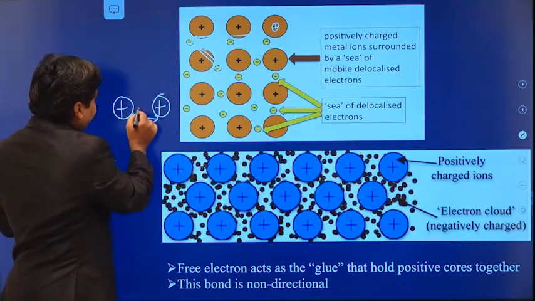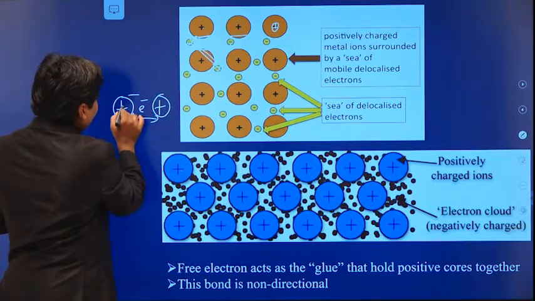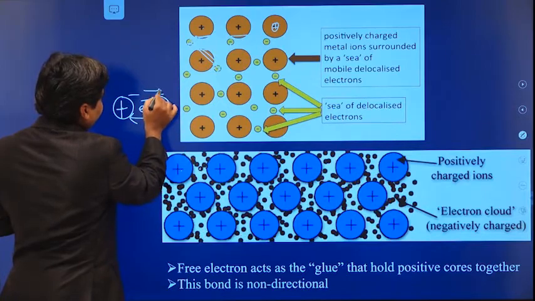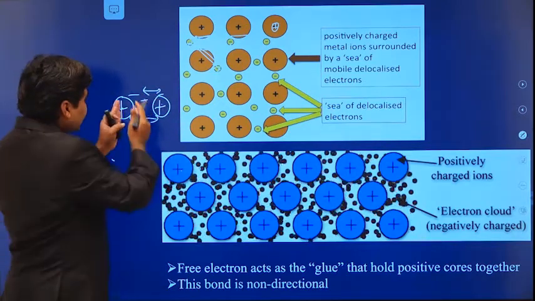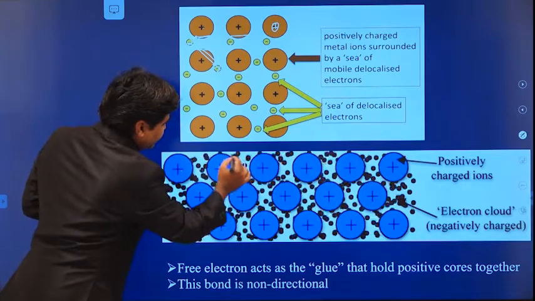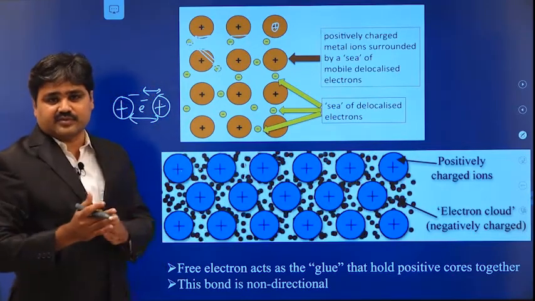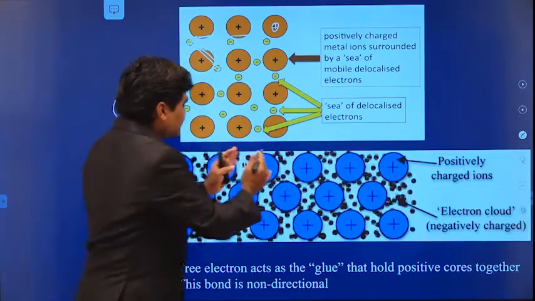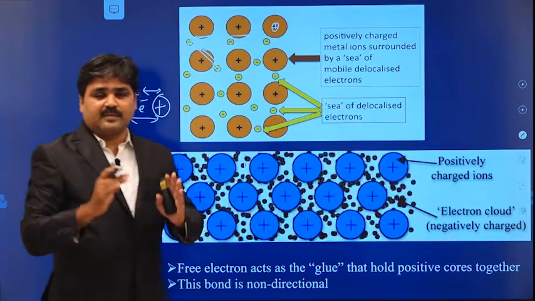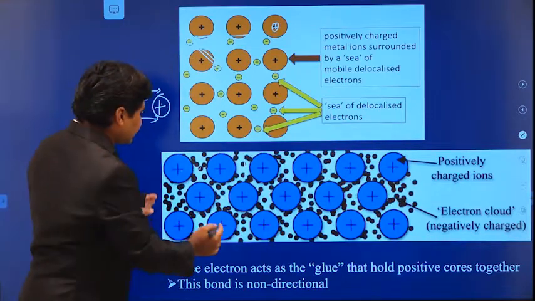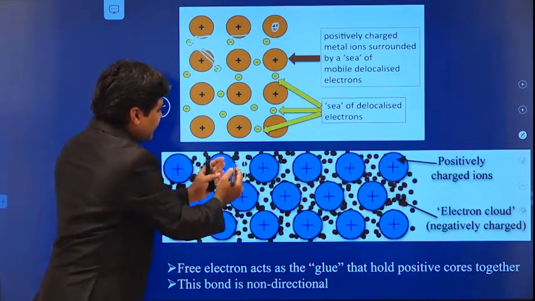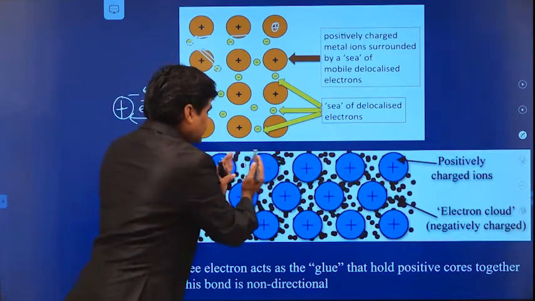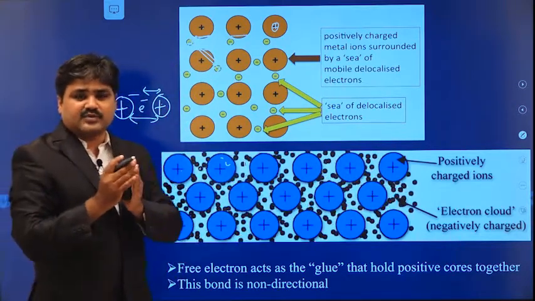If there is negative charge, there will be an attractive force between this positive ion and this electron, and here also there is an attractive force between this positive ion and this electron. So these electrons that are formed between the positive ions reduce the repulsive force between them. If there are only positively charged ions, they start to repel and the material becomes unstable. So these negatively charged electrons act like a glue. This will hold the positively charged nuclei and prevent the atoms from becoming unstable.